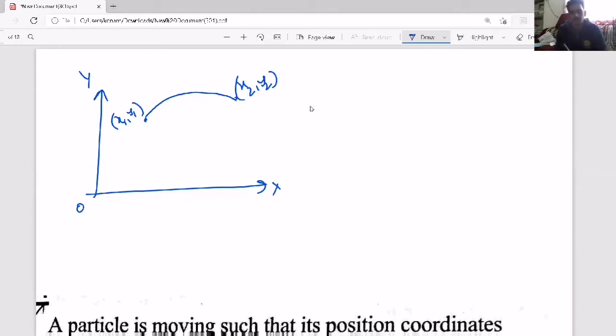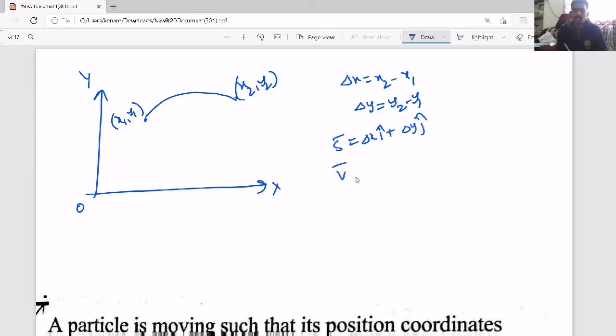x2, y2. But when you consider motion in a straight line, only one axis will be there, either x or y or z. So there is a change in only one coordinate. But here, now if you consider, there is a change in two coordinates. So there is a displacement along x and there is a displacement along y, so that the net displacement will become delta x i cap plus delta y j cap. So there are two displacements. That is the main difference.